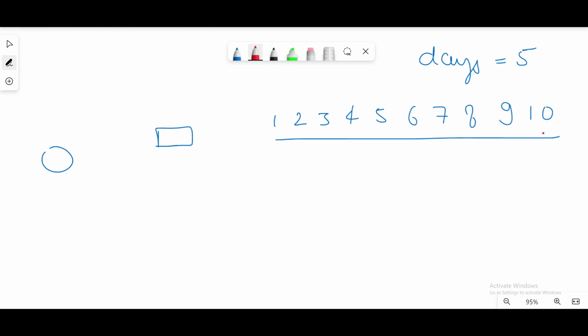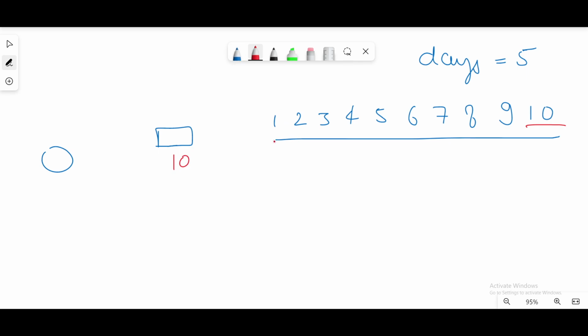But if we take this value, the largest weight of all the packages, it is not smaller than any other weight, so we can transfer all the packages. But here we have to consider the number of days. If the number of days is less than or equal to 5, then we can say that yes, this is the minimum capacity. So let's try to find out by keeping capacity as 10.